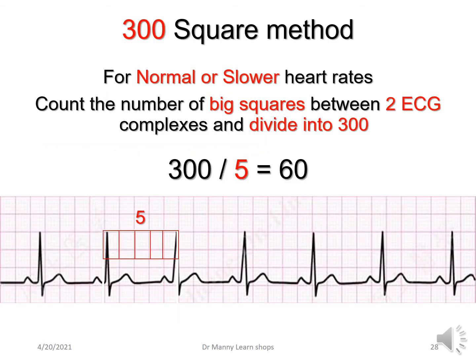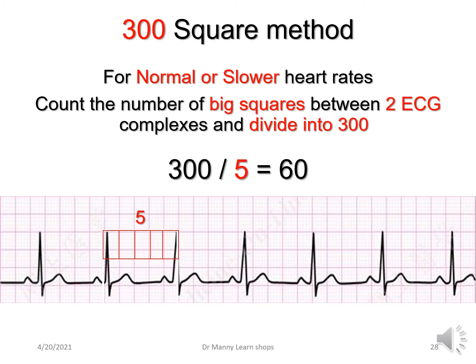Then you've got what is called the 300 square method. And this is for normal or slower heart rates. And you count the number of big squares between two ECG complexes or electrical cardiac cycles and divide it into 300, because there are 300 squares of 0.20 seconds in a 1-minute rhythm strip.